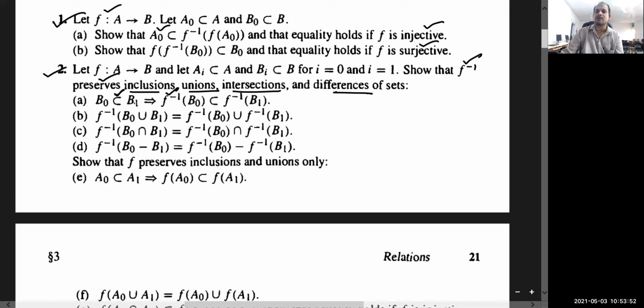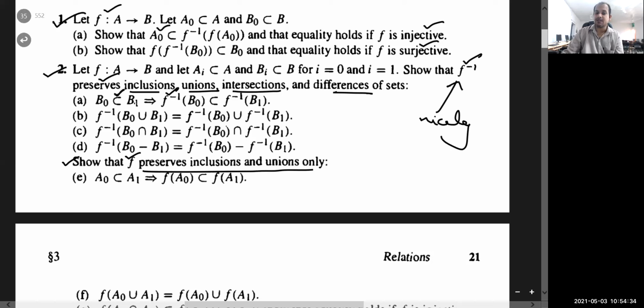So under the set theoretic inverse, everything is preserved. I mean, f inverse of B naught union B1 is equal to f inverse B naught union f inverse of B1. In all other cases, you will get the equality sign. So we say that the set theoretic inverse behaves nicely, because in inclusion, again the same sign is maintained, and this is also true for arbitrary intersection and union. And f inverse of B naught intersection B1, again you will get equality. f inverse of B naught minus B1, or say B naught intersection B1 complement, will be equal to f inverse B naught minus f inverse B1. But this is not always true in the case of direct images.